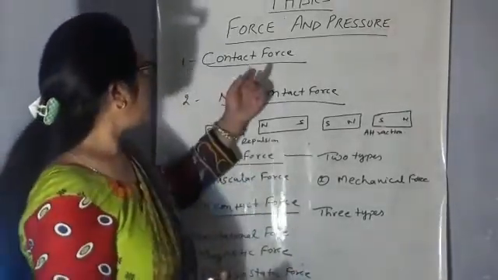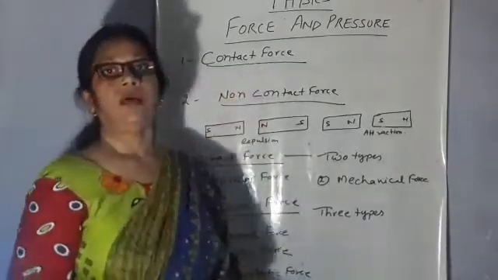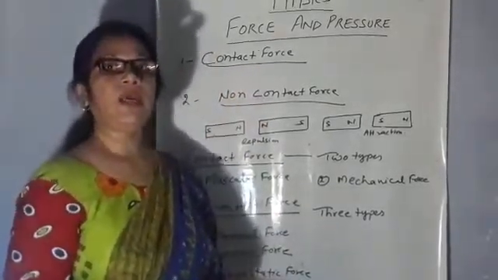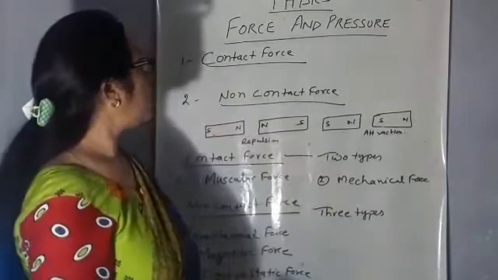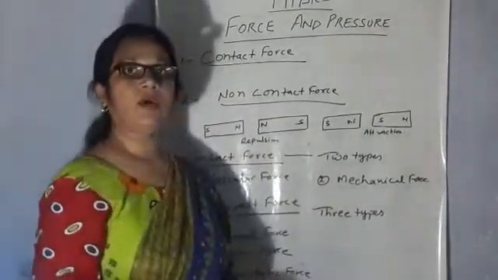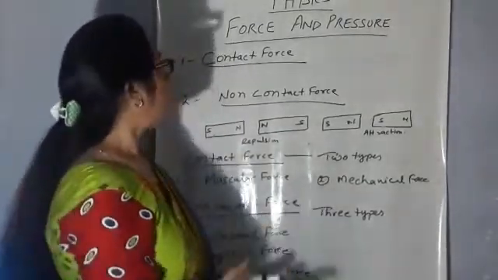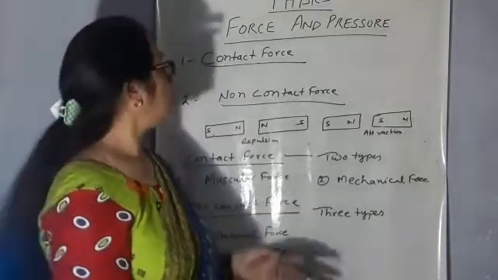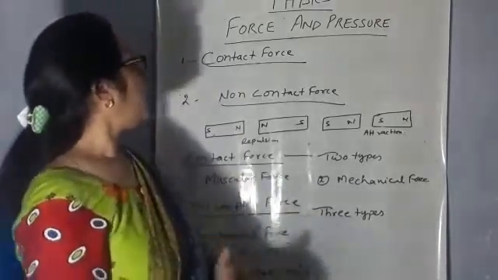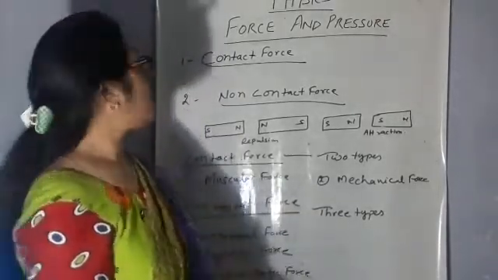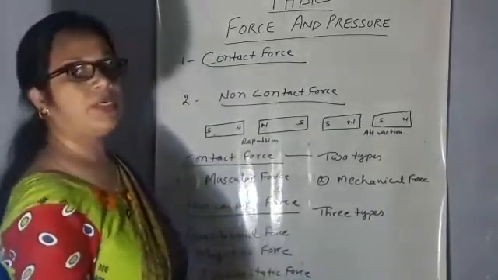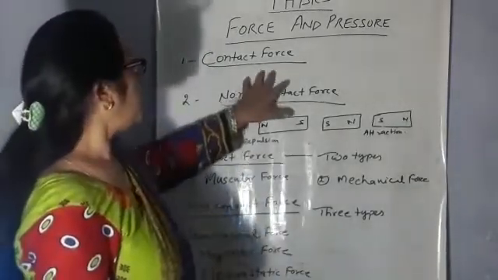Another example of contact force, a ball is kicked by a bat. When the ball is in direct contact with the bat, it will be kicked by a boy in another direction. So it is a contact force example.